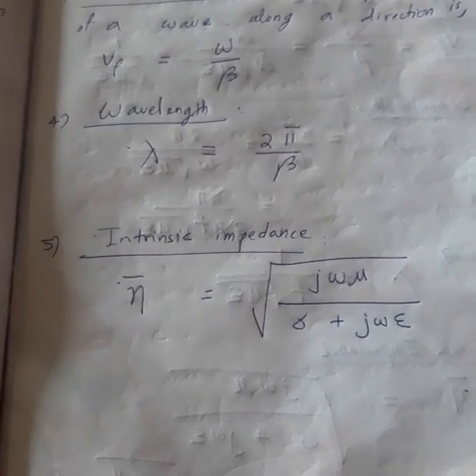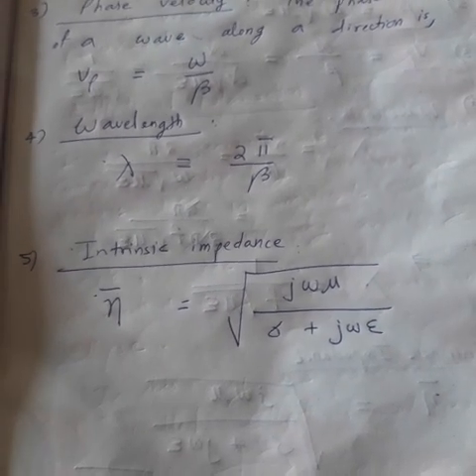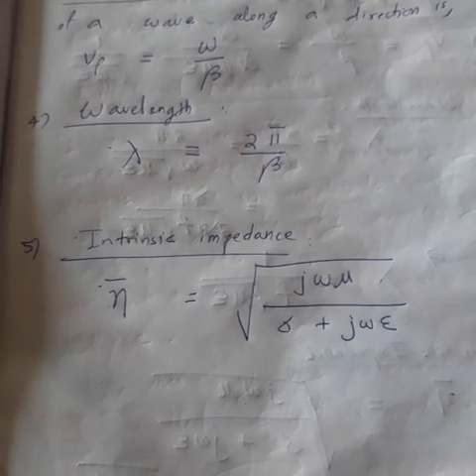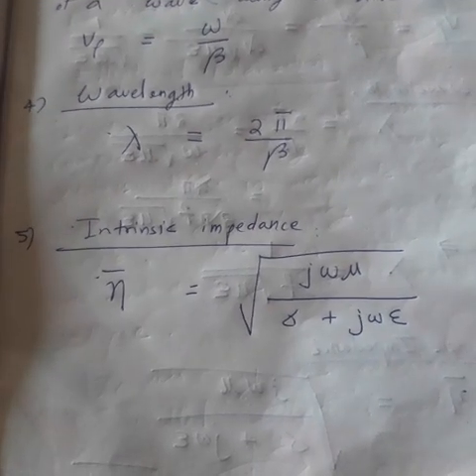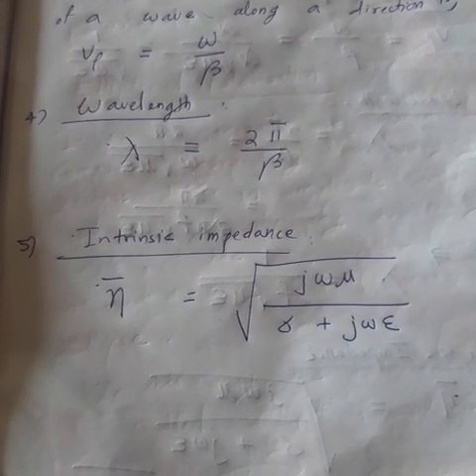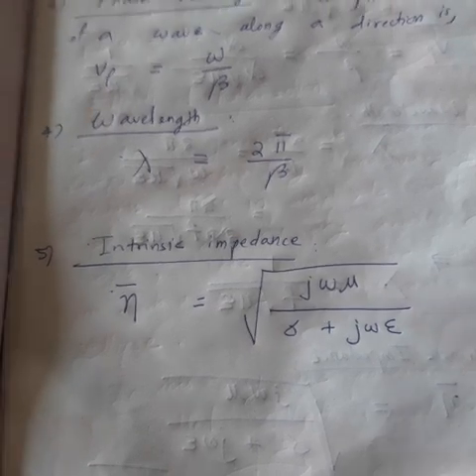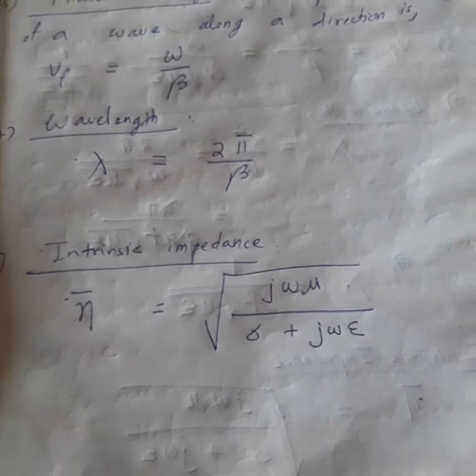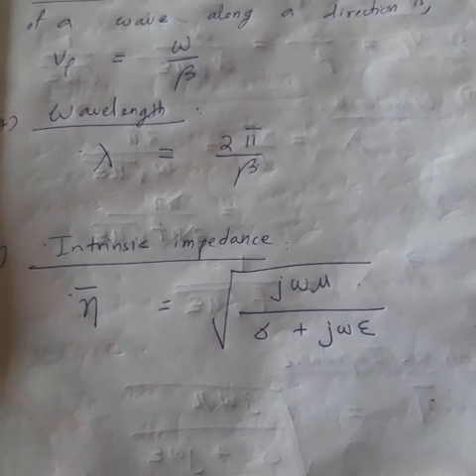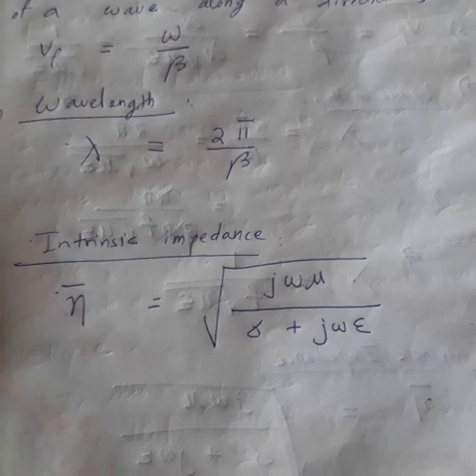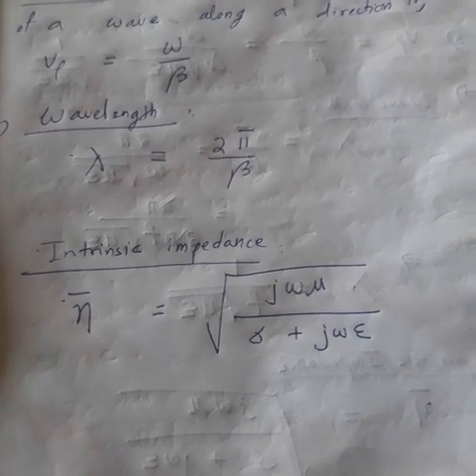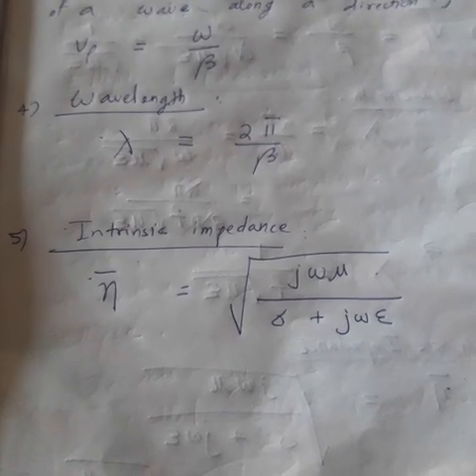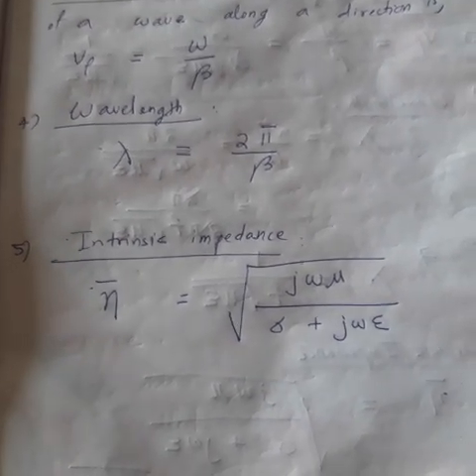Whenever a wave is traveling in a medium, the medium offers some resistance to the wave. This resistance of the medium is called intrinsic impedance. Intrinsic means internal, extrinsic means outside. So whenever the wave is going into a medium, the internal resistance of the medium is called intrinsic impedance, and it is denoted as eta, or eta bar in some books.